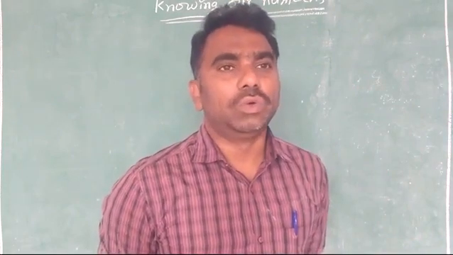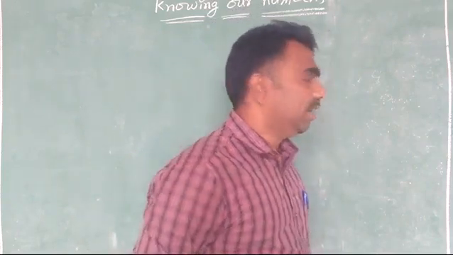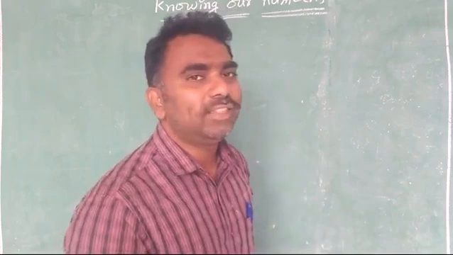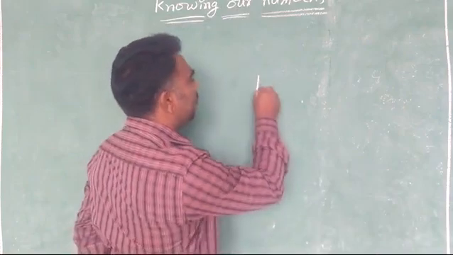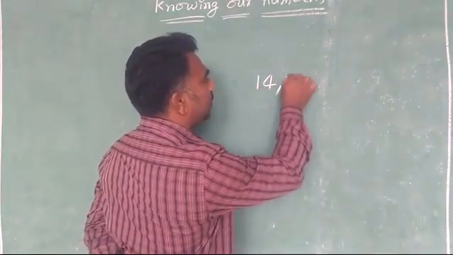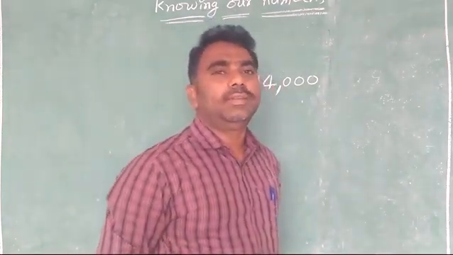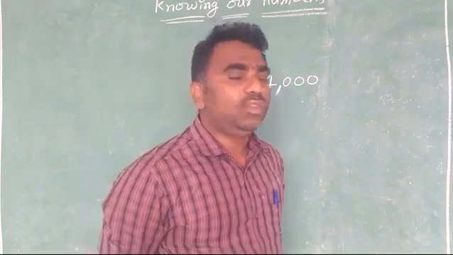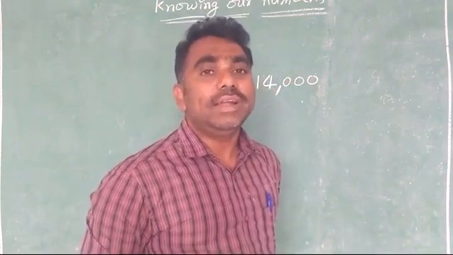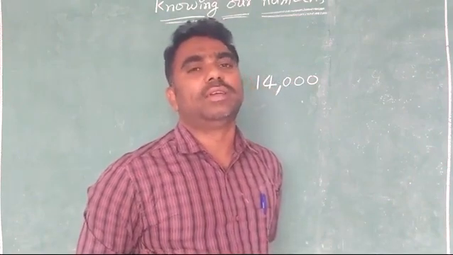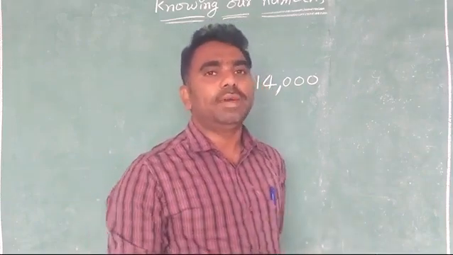Suppose I ask you, what is your school fees? Then you will say, sir, in 6th class my school fees is 14,000. So how do you write 14,000? You will write it like this: 14, comma, 0, 0, 0. Because you have known the numbers up to 99,999. You have learnt all 5-digit numbers before that. Up to 5-digit numbers you have learnt. So once we revise what numbers you have known.